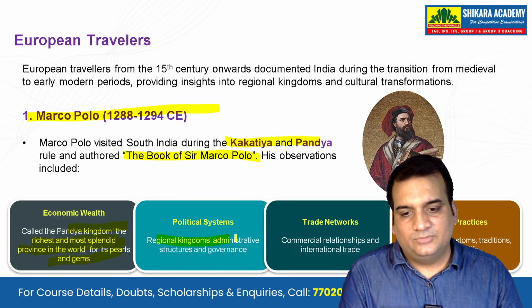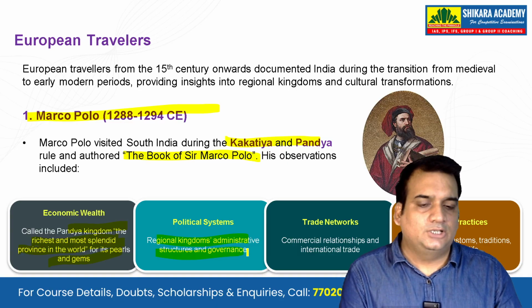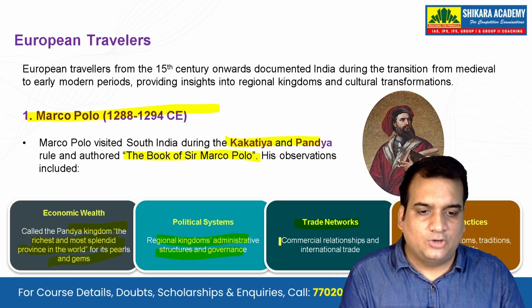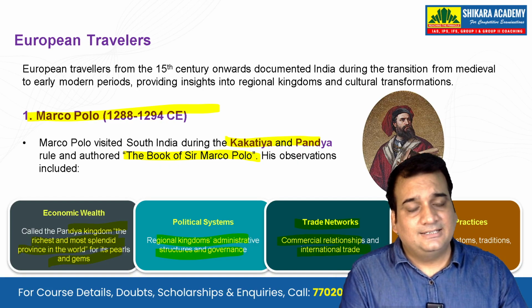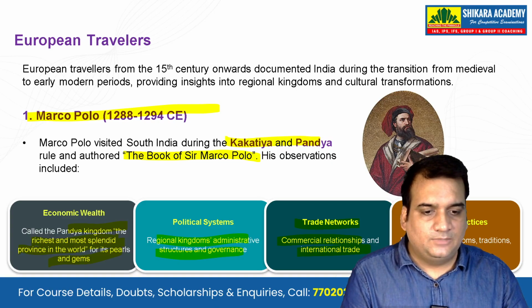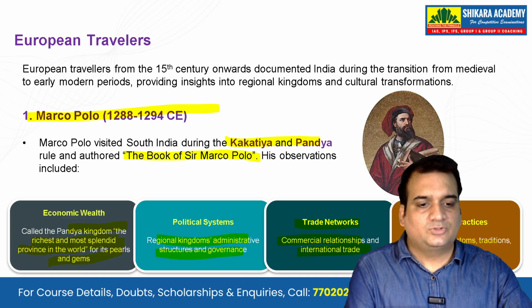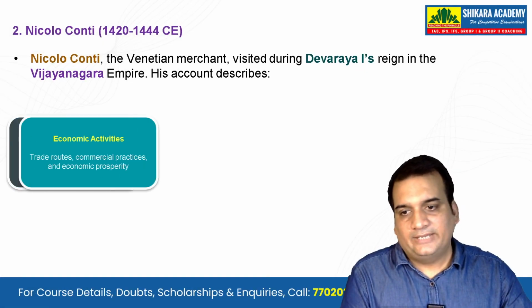Political system, regional kingdoms, administrative structures and governance is what Marco Polo is talking about. He also talks about the trade networks, that is the commercial relationships and the international trade that was happening, and the cultural practices, descriptions of customs, traditions and the social life.